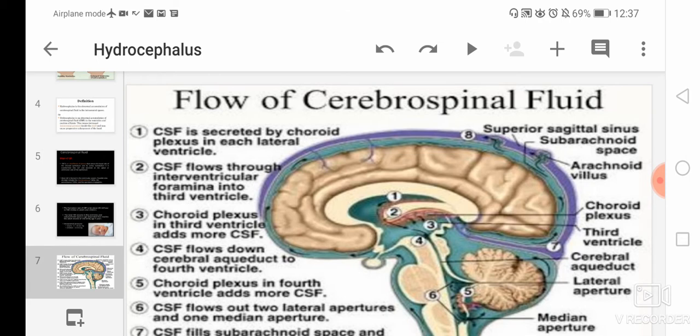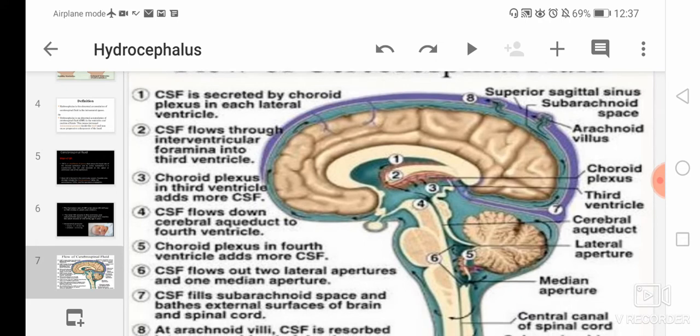So here is the flow of cerebrospinal fluid. At first, CSF is secreted by the choroid plexus, that was the first one.